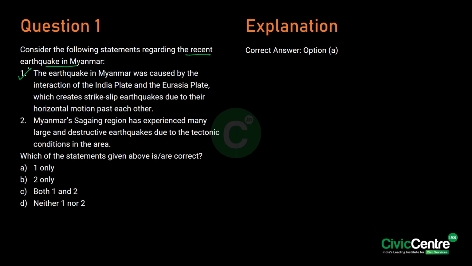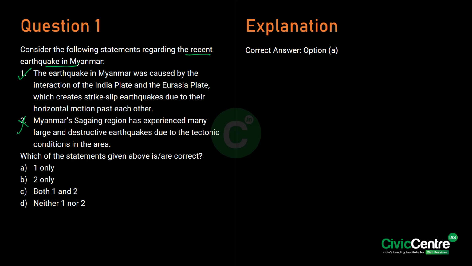These earthquakes occur due to the plates sliding horizontally past each other, unlike the subduction zone earthquakes, where one plate slides beneath the other. The Sagaing region, located in the earthquake-prone region, has not experienced frequent large or destructive earthquakes, though it remains vulnerable to significant seismic events due to tectonic conditions in the area. So the second statement is wrong, right?